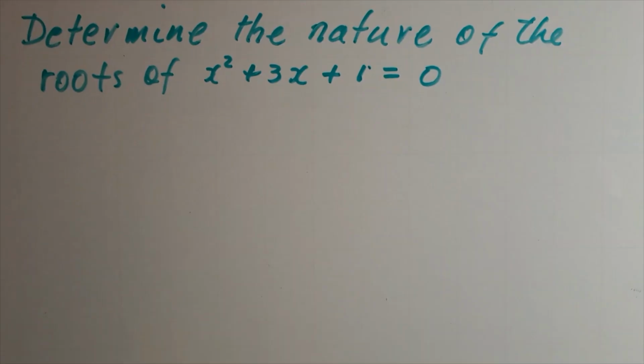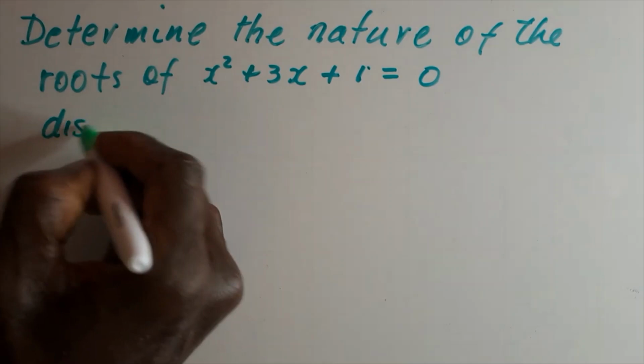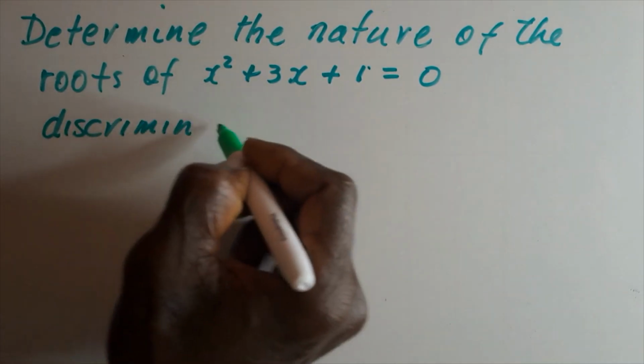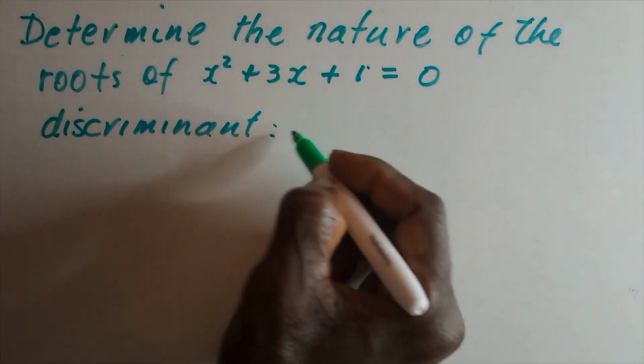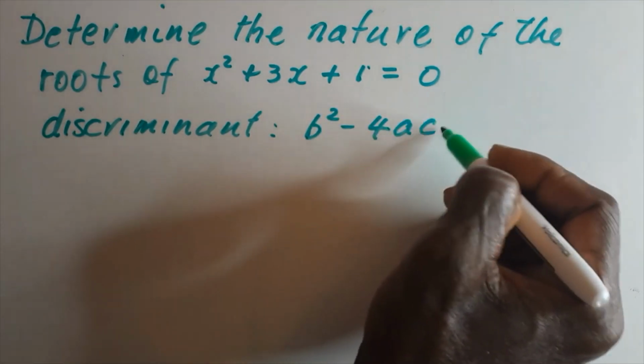Hello. Determine the nature of the roots of this quadratic, x squared add 3x add 1 equal to 0. There's something called a discriminant, and that's simply b squared minus 4ac.